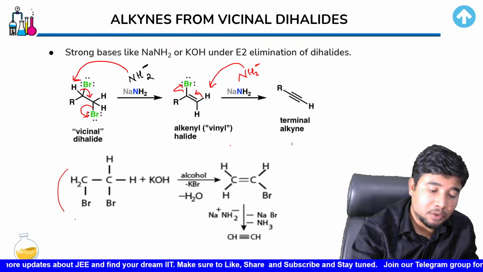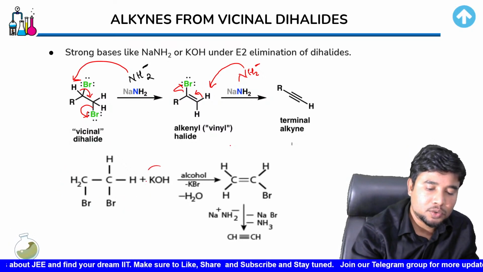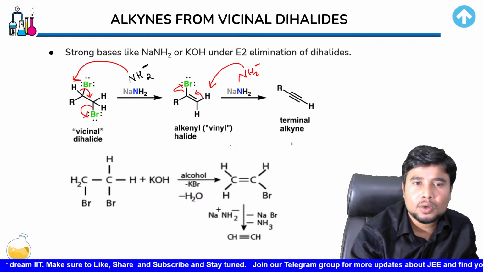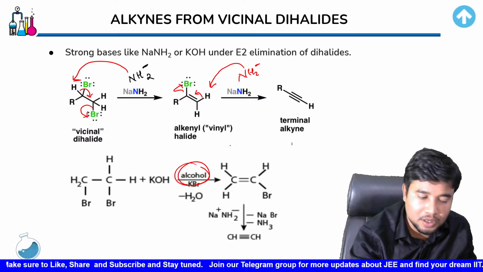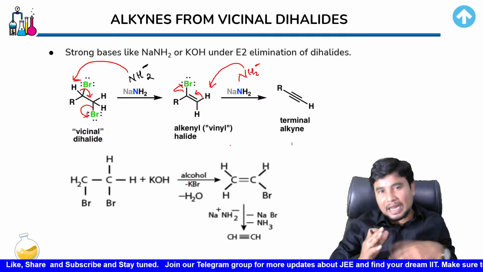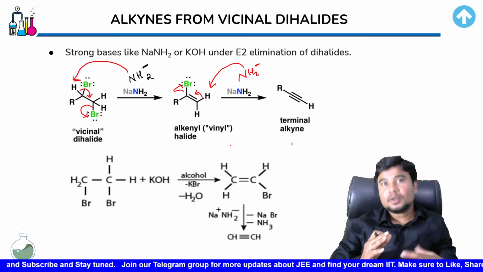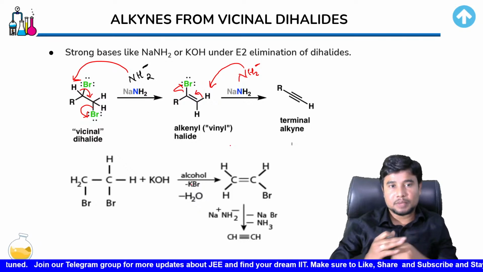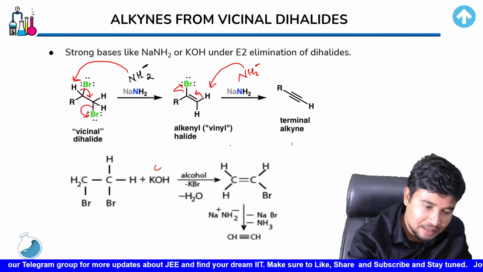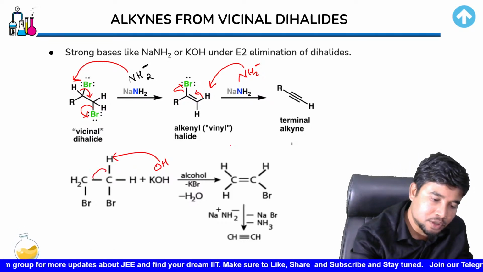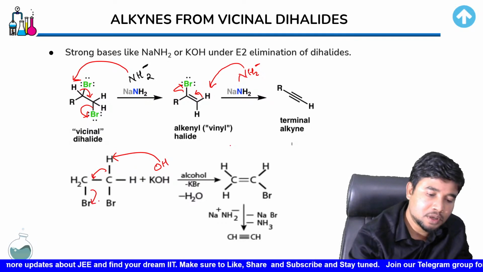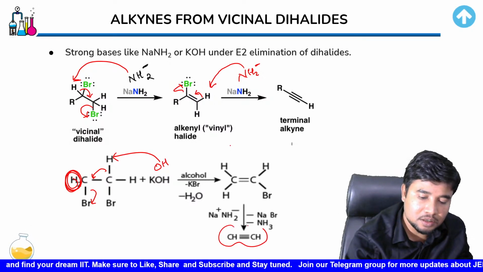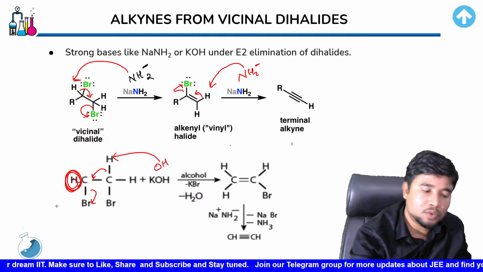Anyway, this is the molecule that we have got, and in this molecule, with the presence of a base like KOH in a medium of an alcohol, the substance is going to show the action of a base. So OH minus would act as a base, take out this hydrogen, make a double bond, remove this bromine, then attack the other hydrogen over the other corner, ultimately forming this. So this is what you should understand.